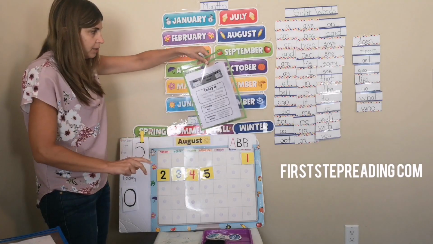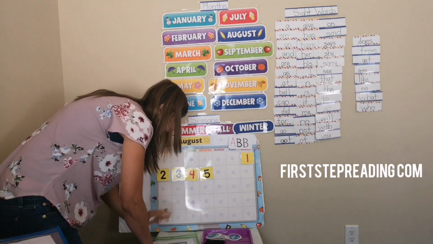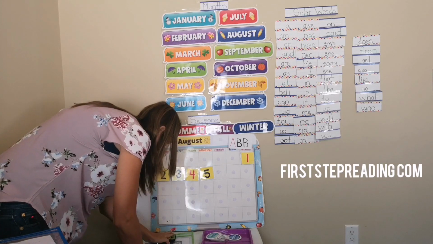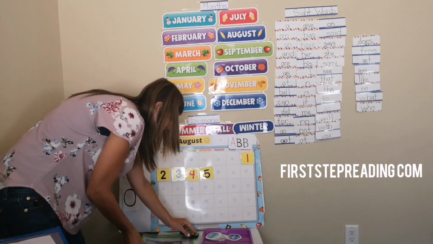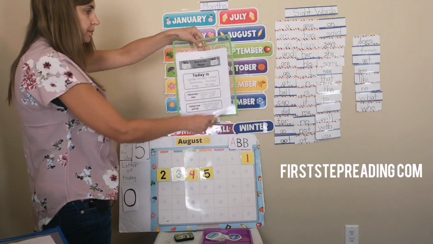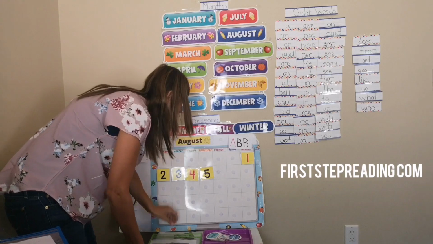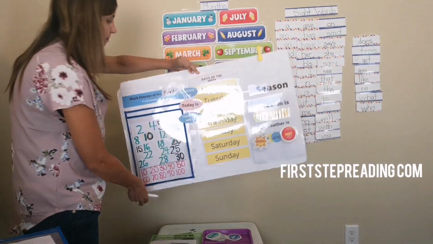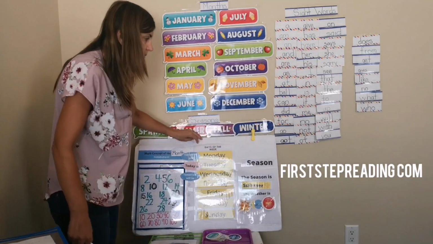Okay, now take out your days of the week. Oh, something's wet or sandy. Let me clean that. The days of the week should look like this. And we're going to start with the 7 days of the week song. You can sing it with me.